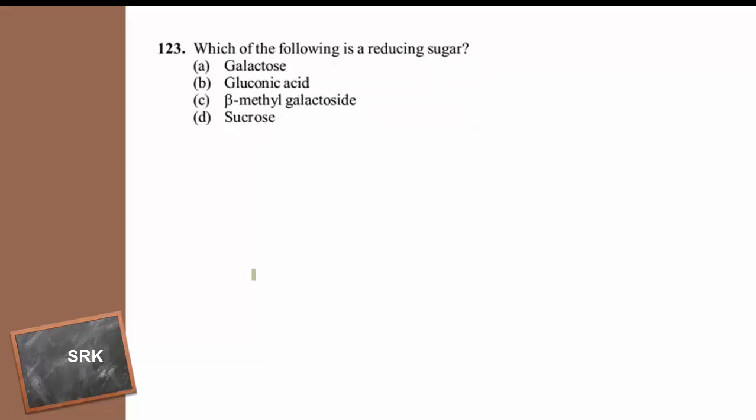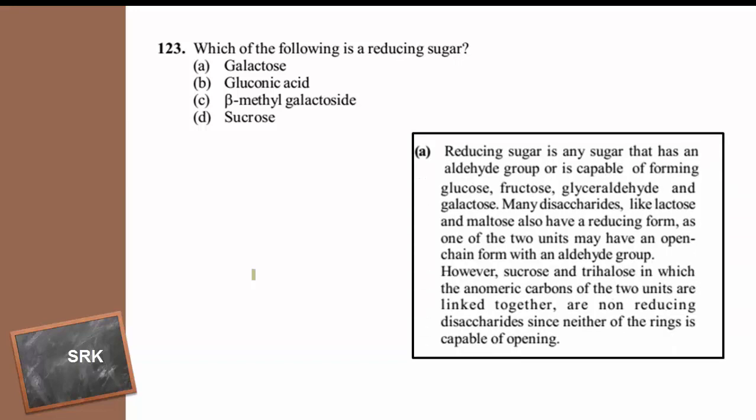So the answer is option C. Then moving to the next question. Which of the following is a reducing sugar? Galactose, gluconic acid, beta methyl galactoside, sucrose. The answer is galactose. It has an aldehyde group.